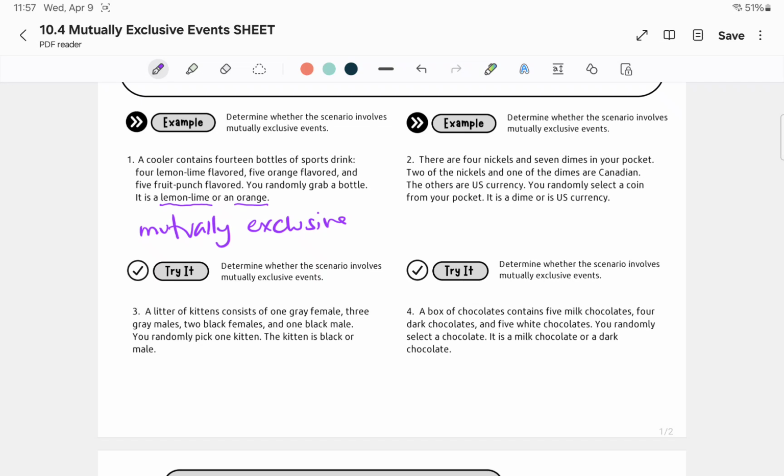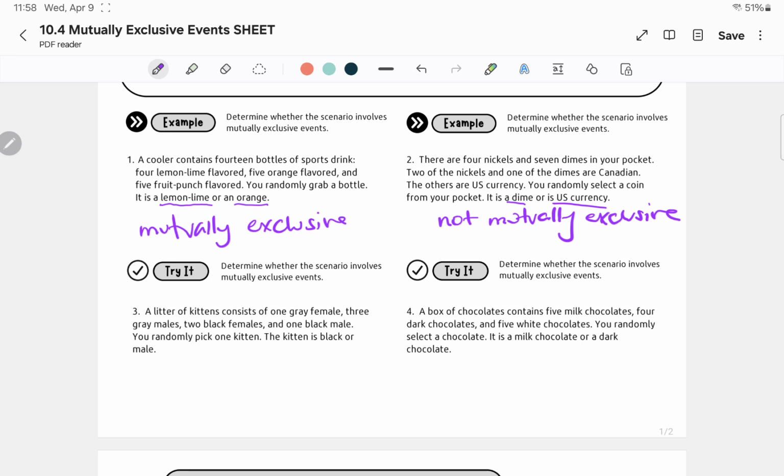So number 2, there are 4 nickels and 7 dimes in your pocket. 2 of the nickels and 1 of the dimes are Canadian, the others are U.S. currency. You select a coin, it's a dime or it's U.S. currency. Can the coin be a dime and U.S. currency? Can it be both of those things? Yes, it can be both of those things, so that would make it not mutually exclusive. Just one more time, if they're totally separate, they're mutually exclusive. If it can be both things, then it's not mutually exclusive.